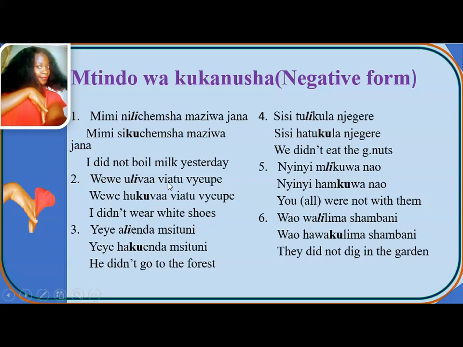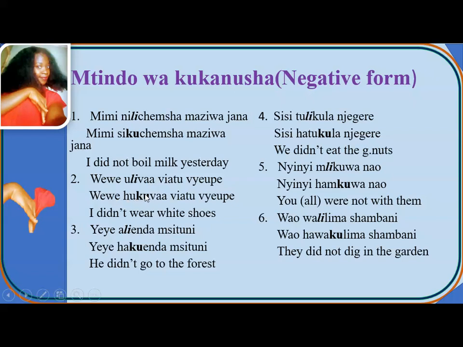Then number two, wewe ulivaa viatu vyeupe. You wore white shoes. Here will be wewe hukuvaa viatu vyeupe. So this hu is a negative subject prefix for wewe.